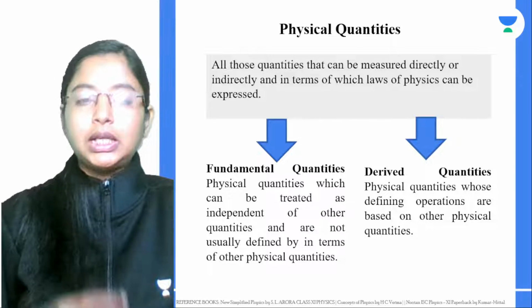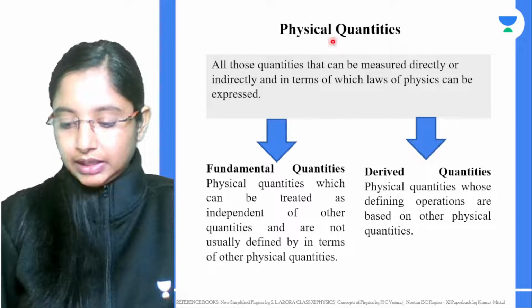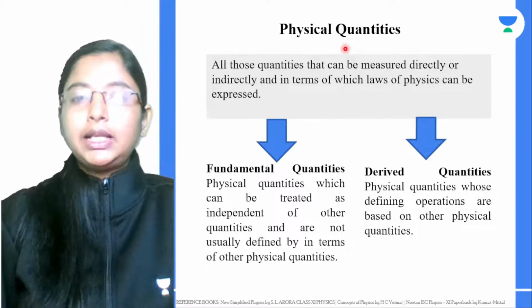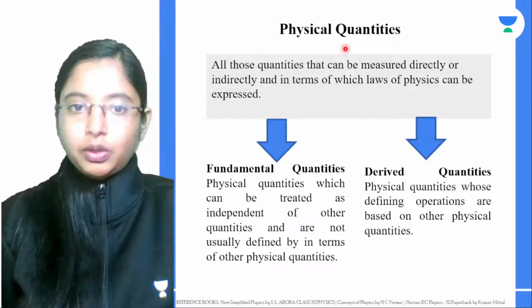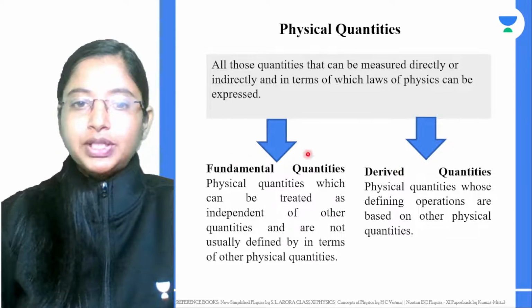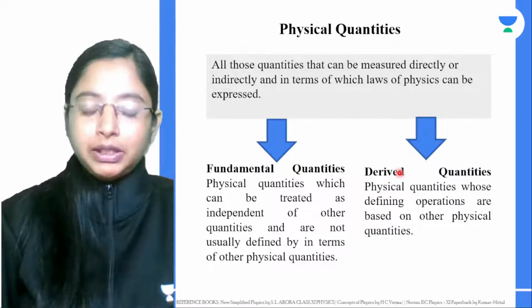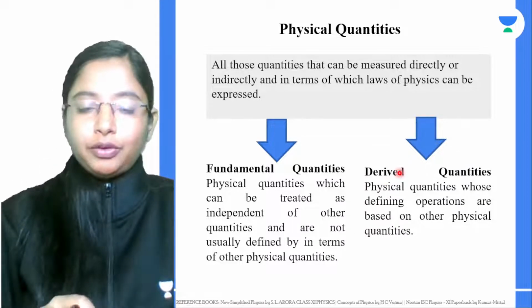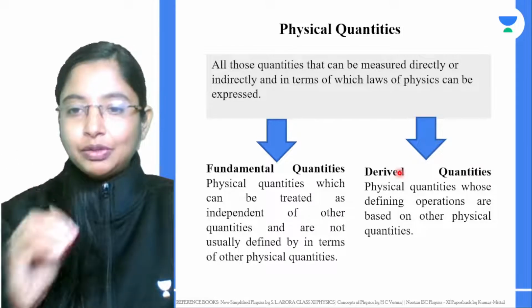Now, a quick recap about what we have been doing. We've started studying physical quantities. Any quantity you can directly or indirectly measure is called a physical quantity. There are two types of physical quantities: fundamental quantities and derived quantities. Fundamental quantities are independent of other quantities, and they cannot be defined in terms of other quantities.